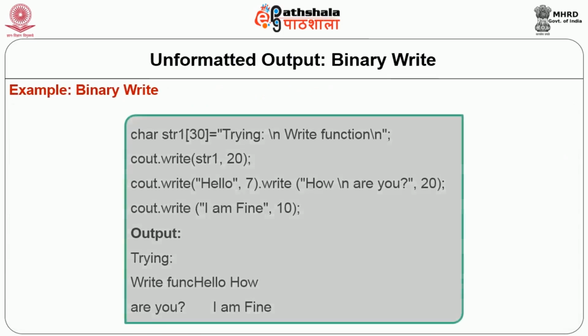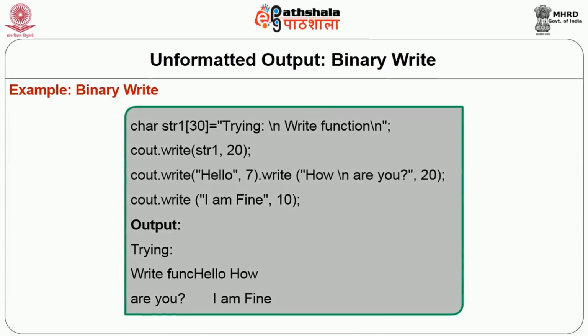See this example. cout.write str1 20, and here the str1 string contains "trying :n write function \n". So when I say cout.write 20, the first 20 characters will be inserted into the output stream.